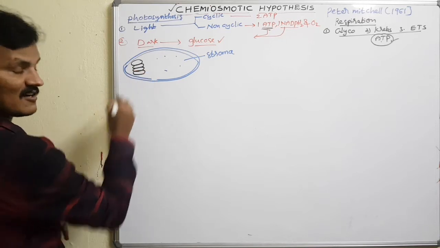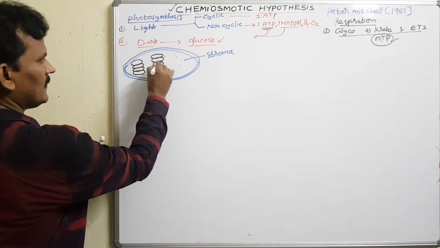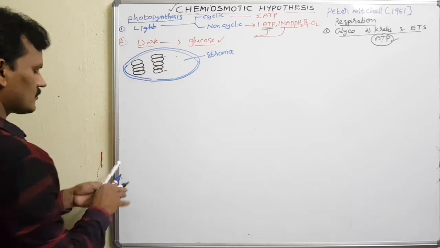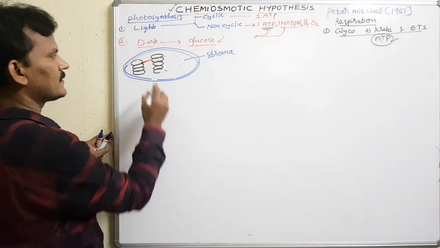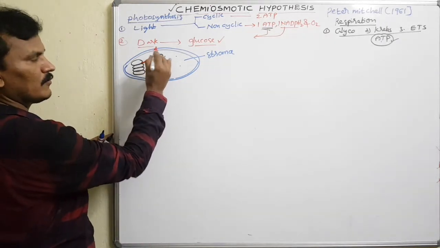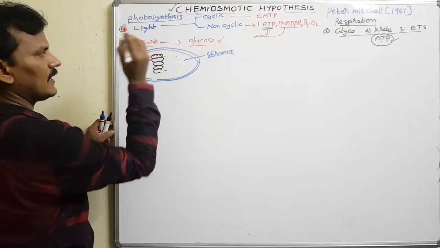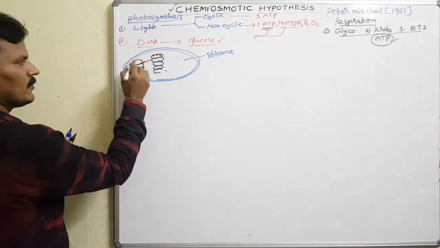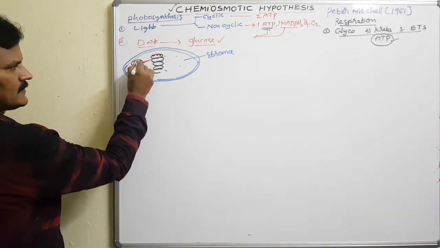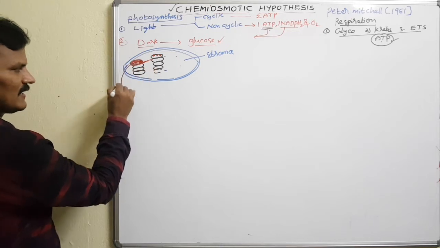Stacks of thylakoids are called grana. The thylakoids are connected by the stroma lamella. In thylakoids, there are pigments like chlorophyll pigments, xanthophylls and carotenoid pigments. To explain the mechanism, I use only one single thylakoid, so I want to zoom in on a single thylakoid.